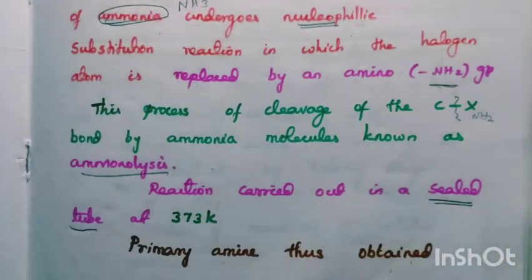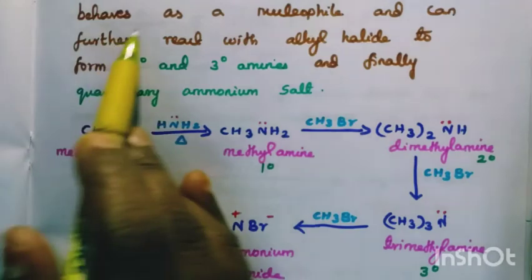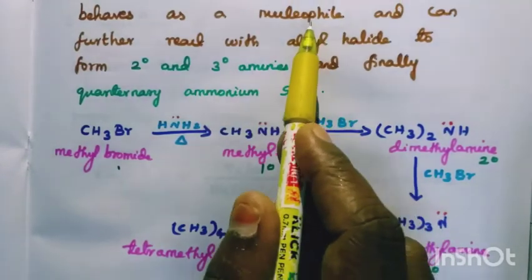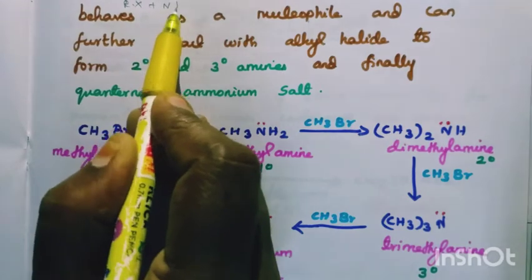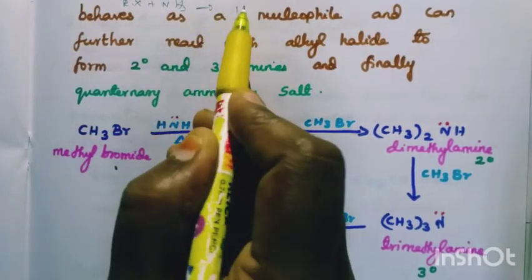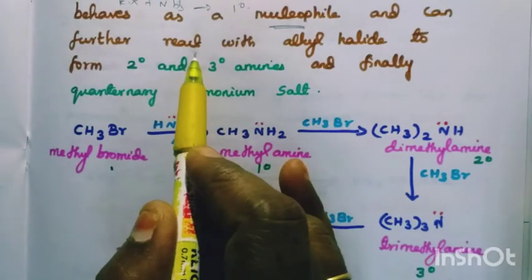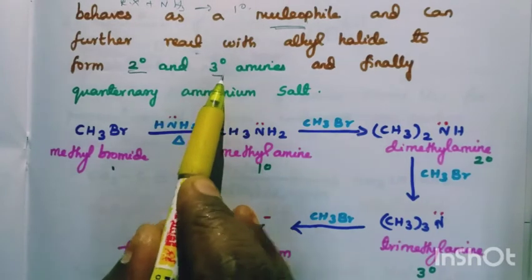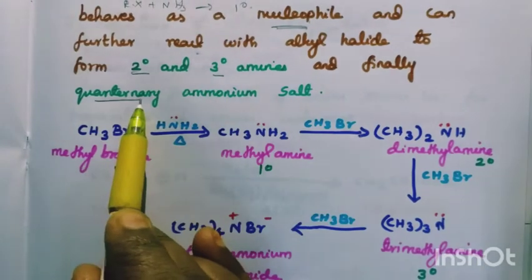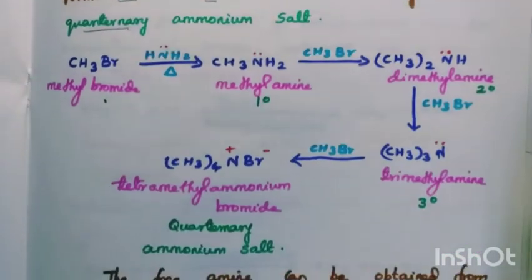That is, we are going to add the ammonia to alkyl halide. Now let's see. First, alkyl halide plus ammonia gives primary amine. This primary amine acts as a nucleophile, then further reacts with alkyl halide to give secondary and further gives tertiary. And finally it has a tendency to form quaternary ammonium salt. So let's see the equation for this.